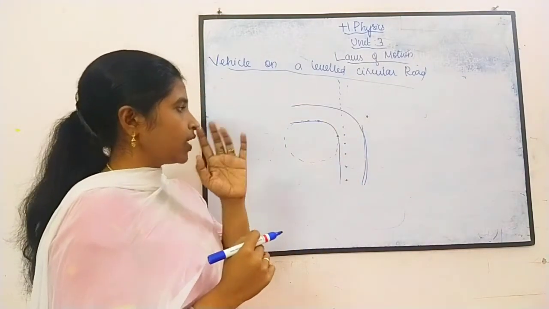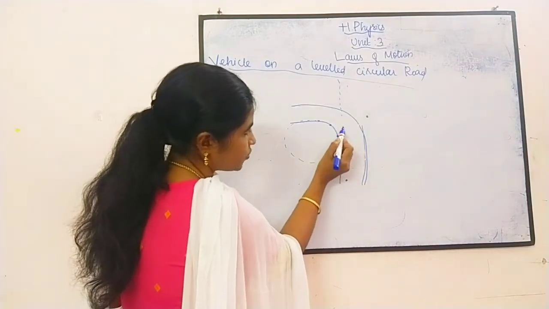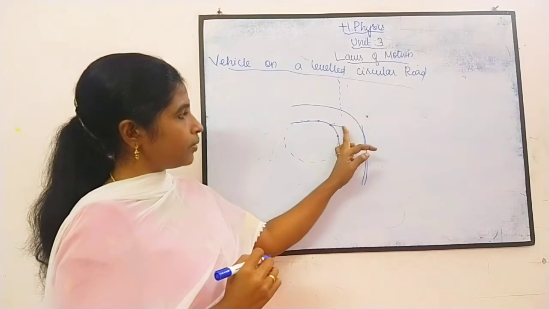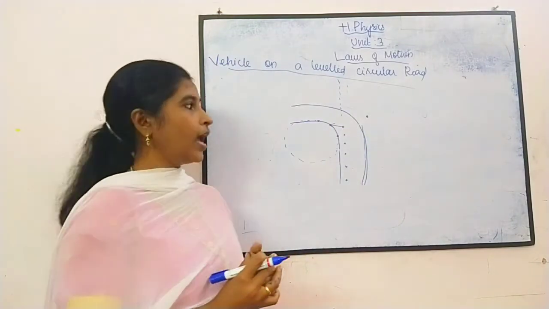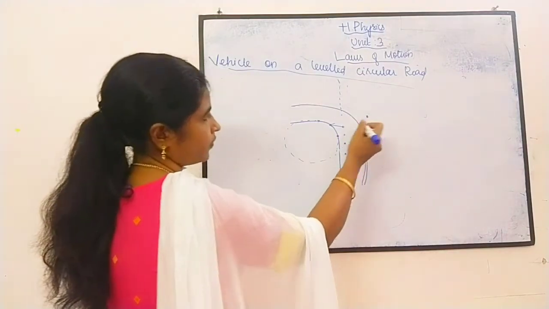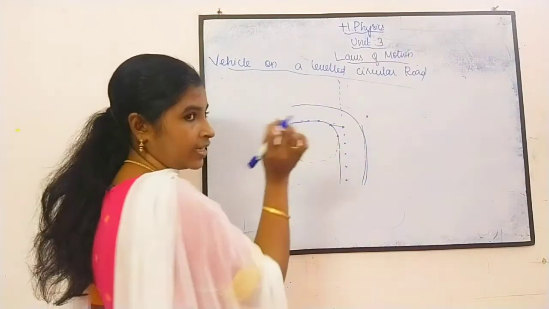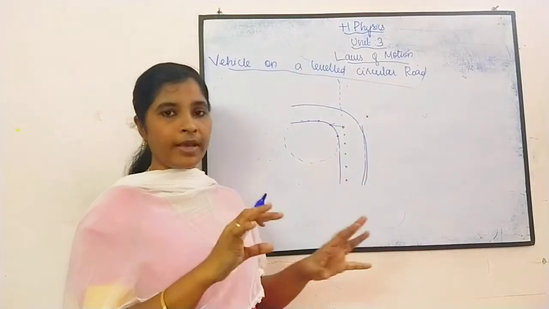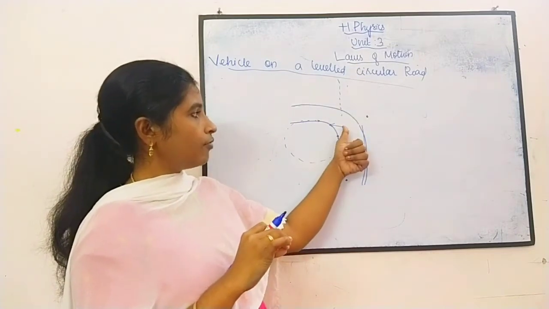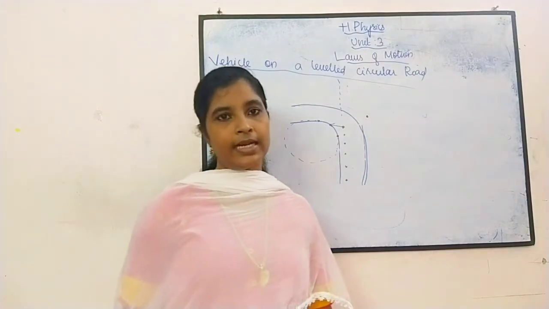Initially the path is this only, but what is happening? It is trying to come from this position to this position. Actually it should go from here to here, in this straight way, but it is taking another position. We are considering the car as a point. It is coming this way, but actually it wants to go from this point to this point. How does this happen? Let us analyze how this happens.